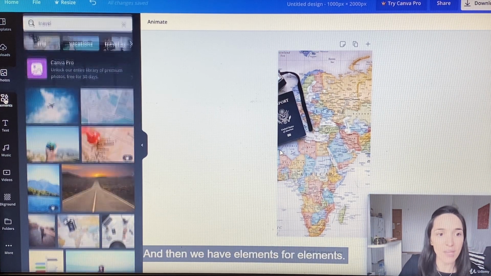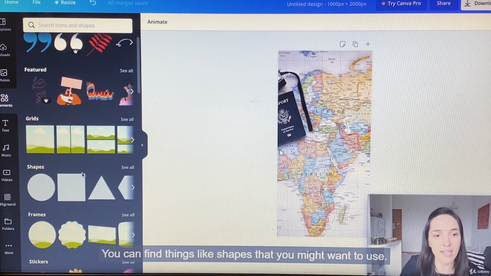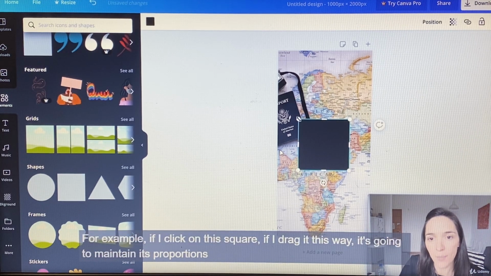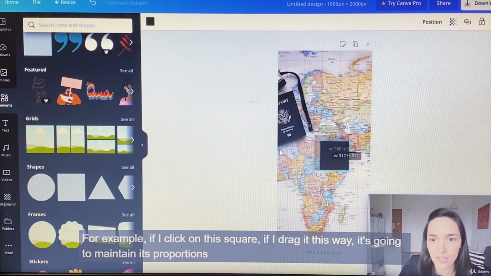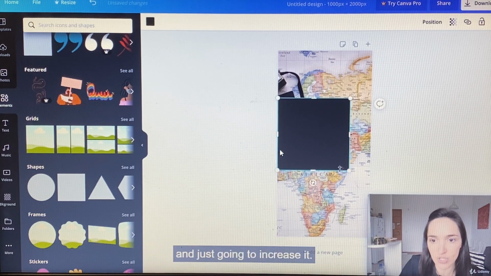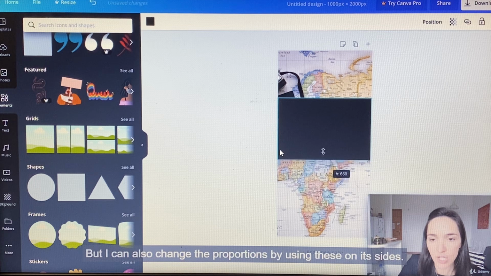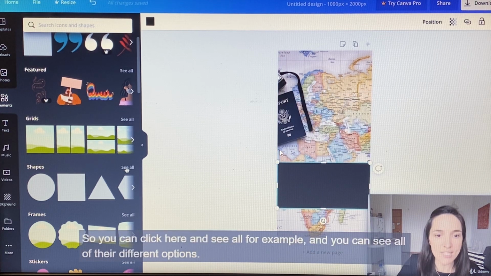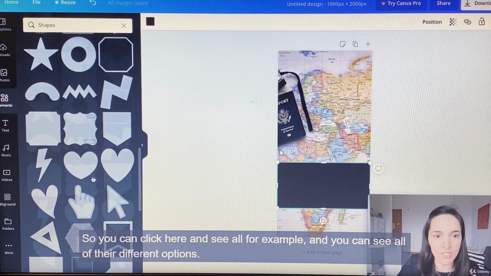And then we have elements. For elements, you can find things like shapes that you might want to use. For example, if I click here on this square, if I drag it this way, it's going to maintain its proportions and just increase it. But I can also change the proportions by using these on its sides. So you can click here and see all, for example, and you can see all of their different options.